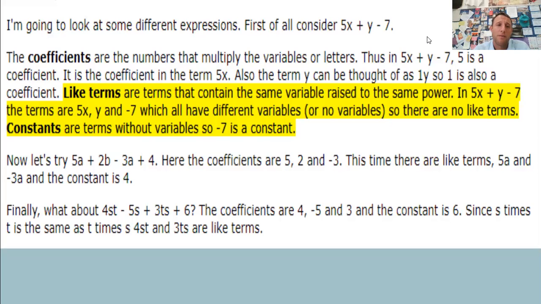Okay, so that'd be like 5x. The 5 would be the coefficient. Like terms have the same variable raised to the same power. So this would be like 2x plus 3x. And that is going to be 5x. Okay, so they're like terms when they have the same variable, that's x, raised to the same power, which would be x to the first power, because that's understood that it's raised to the first power. Now, if I had 5x squared plus x, I can't combine those because those are actually raised to 2 different powers. Constants, those are terms without variables, so just -7 is a constant.